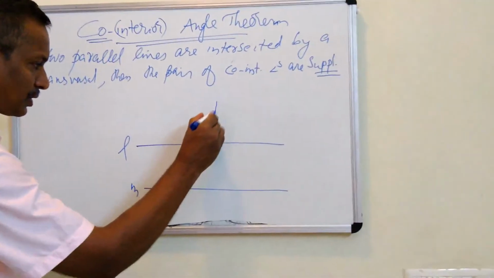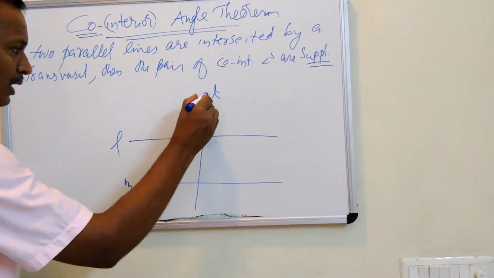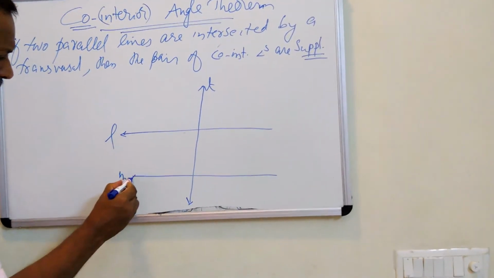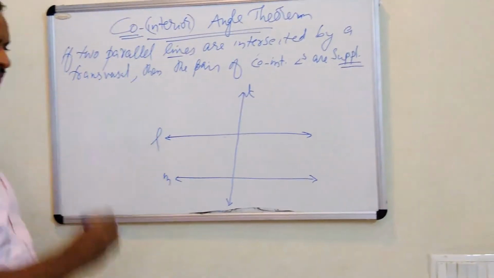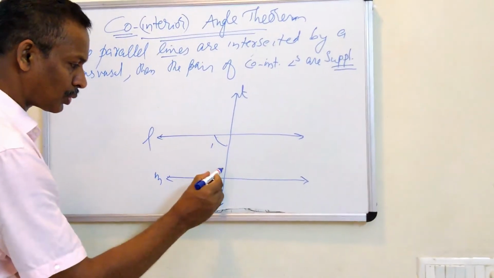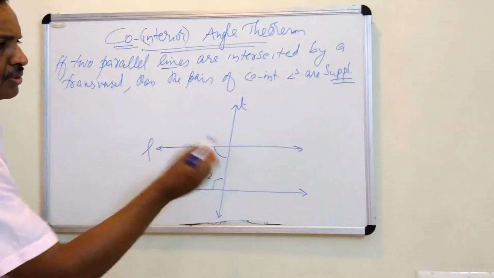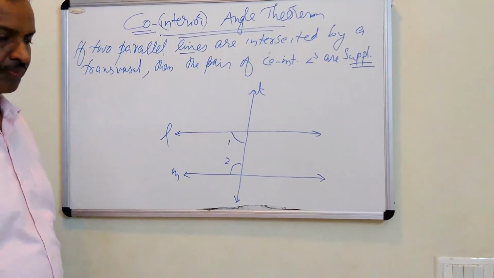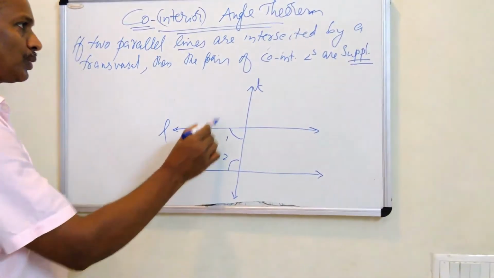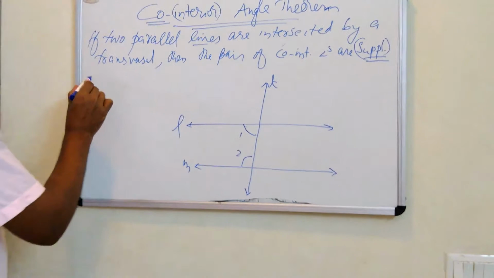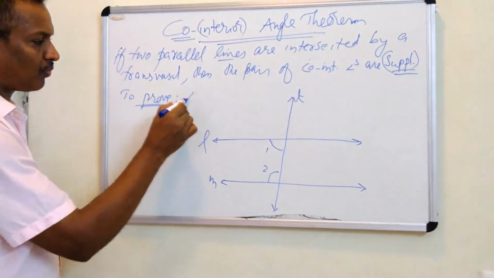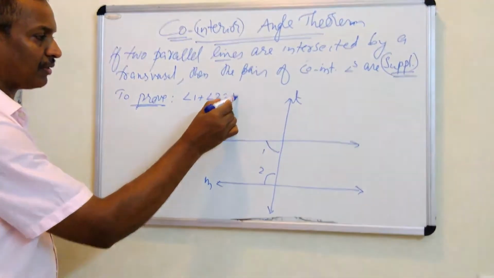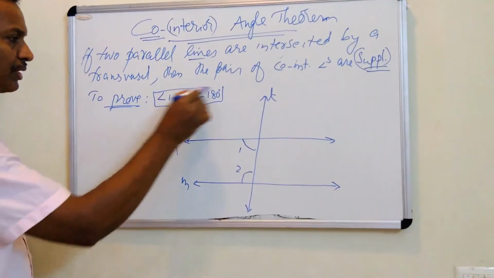These are two lines L and M intersected by a transversal T. You have to put arrow mark to show that they are lines. Line segment also the same rule is there, but our theorems always say about lines. And these are the two co-interior angles. The same way the other two also we can prove, so only one is enough. 1 and 2 we have to prove they are supplementary. That means our target is to prove angle 1 plus 2 should be 180. There we have to reach.